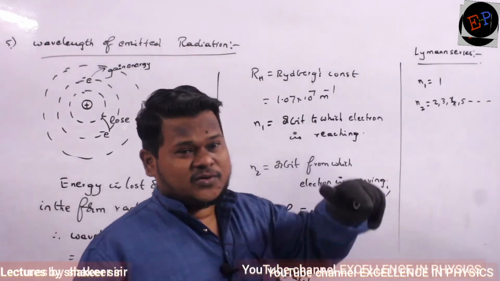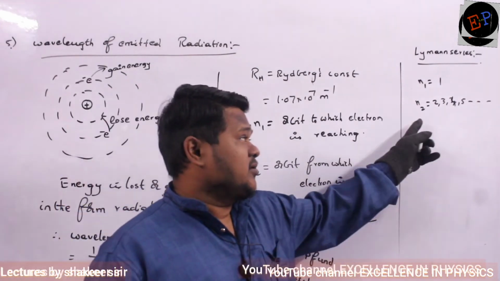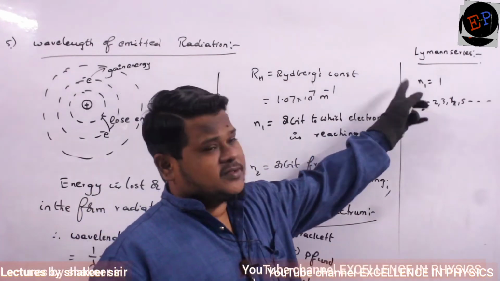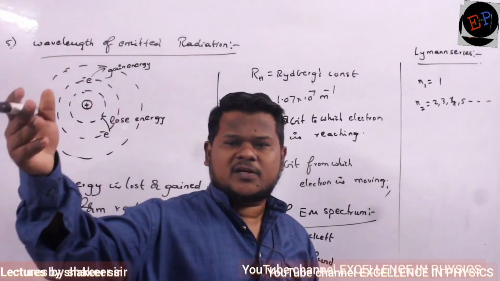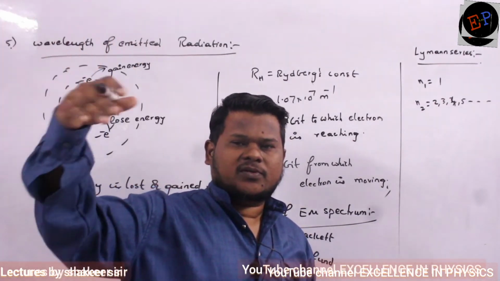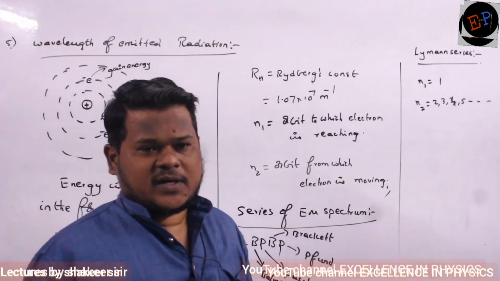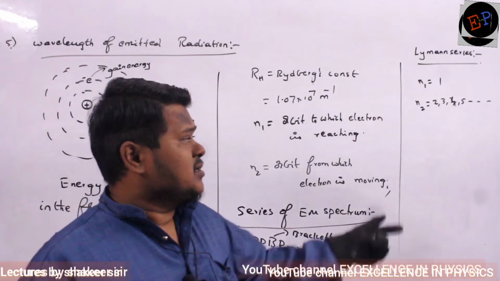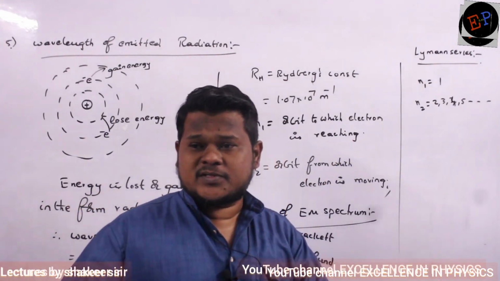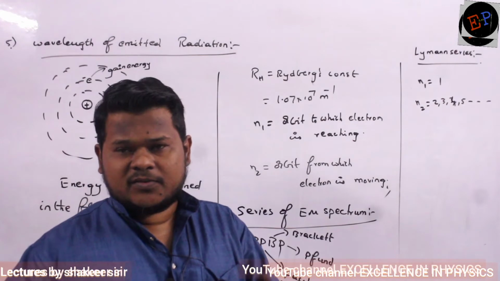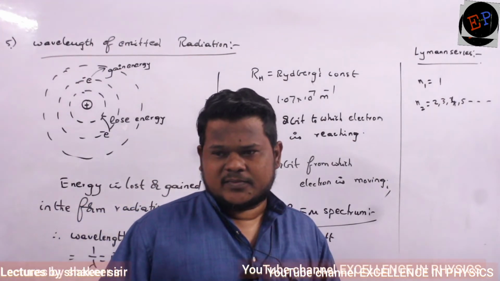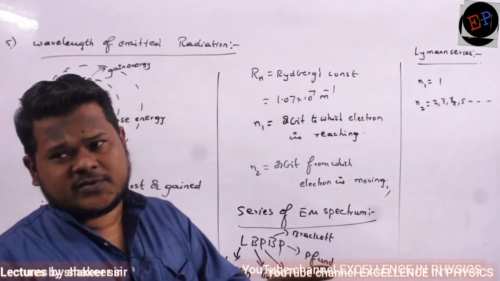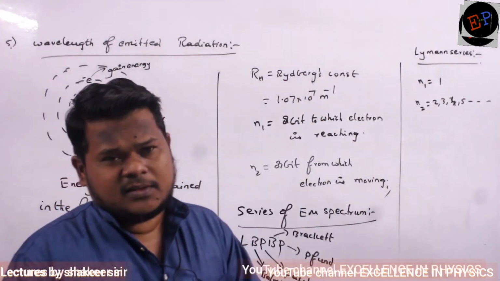So N1 is the orbit to which the electron is reaching. N2 is the orbit from which the electron is coming. It means the electron finally reaches the first orbit. From which orbits? It may reach from the second orbit, or the third, fourth, fifth, sixth, any orbit. Finally it should reach the first orbit. That series is called the Lyman series. In this process, some wavelengths will be released, because to go from a higher orbit to a lower orbit, energy has to be released. And all these spectra released come under the Lyman series.